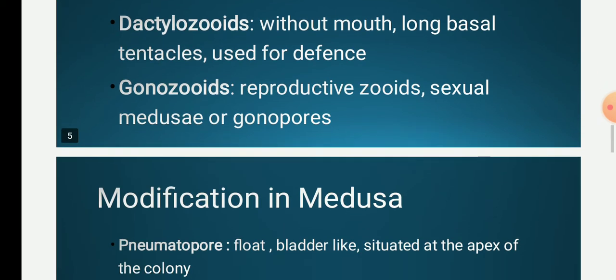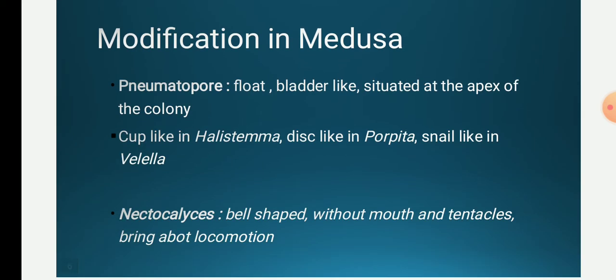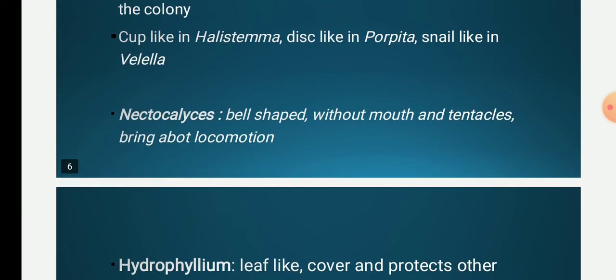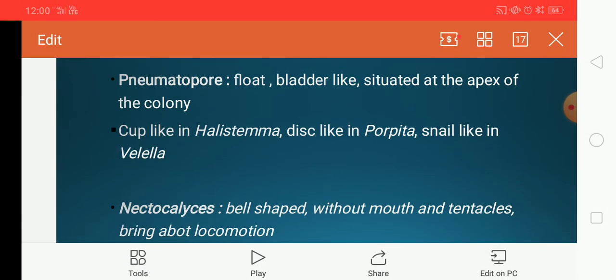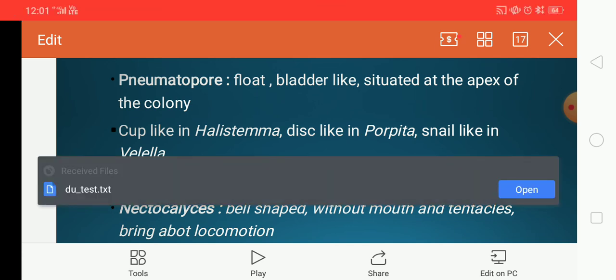Whereas modifications in medusa, there are 4 types: pneumatophore, nectocalyx, hydrophyllium and gonophore. The pneumatophore is a floating bladder-like structure situated at the apex of the colony, filled with air, and it helps in the floating of the colony. The shapes vary, for example cup-like in Halistemma, disc-like in Porpita, snail-like in Velella.